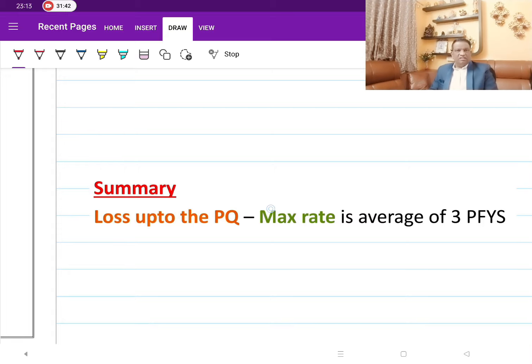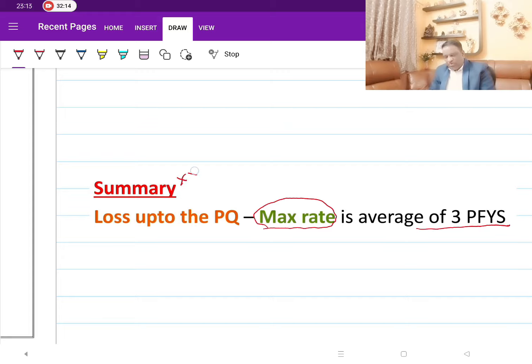If there is a loss up to the previous quarter, whatever the date you are declaring the interim dividend, up till the previous quarter in the current financial year, can I still declare my interim dividend? The answer is yes. But the only condition I need to keep in mind is that the maximum rate I am paying should not be more than the average of the 3 preceding financial years. So this point is again important.